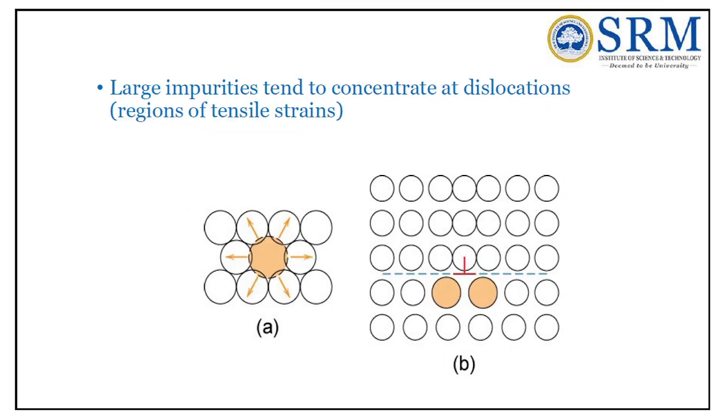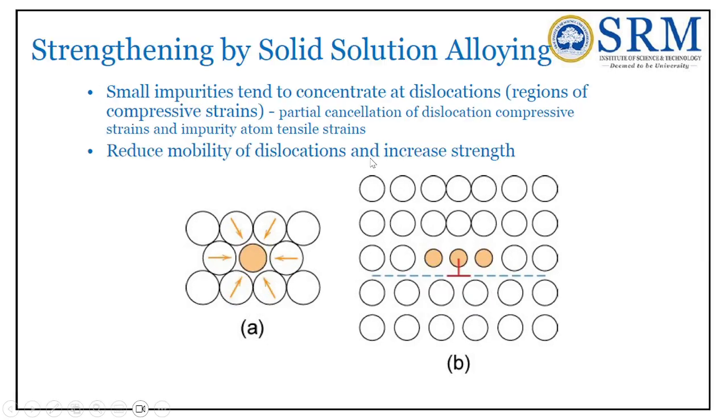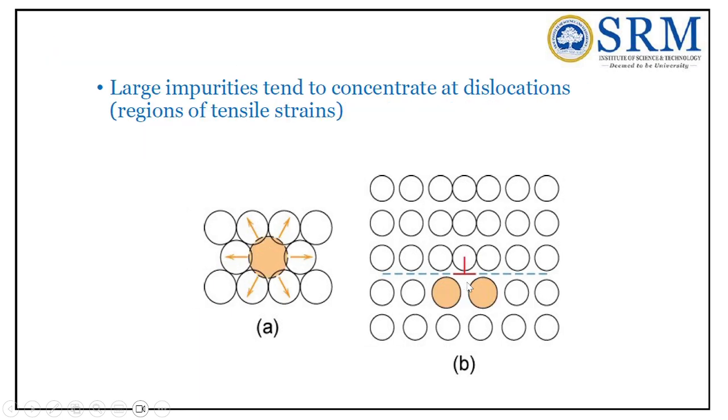Coming to the second one, you can see the barrel distortion. Previously we saw the pincushion and this one is a barrel distortion. Now you can see the solute atoms. The major portion is solvent atoms, this is a solute atom. Solute atoms are bigger in size. In this case, the hindrance is caused by the smaller atoms. Either it has to move, the hindrance is there, right.